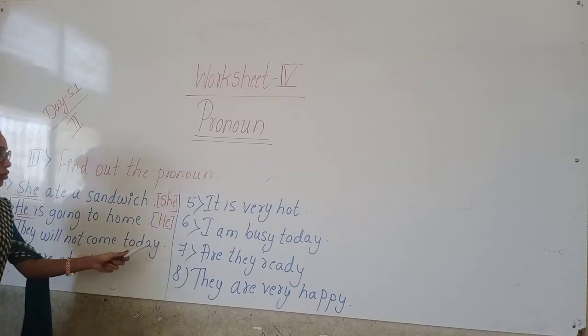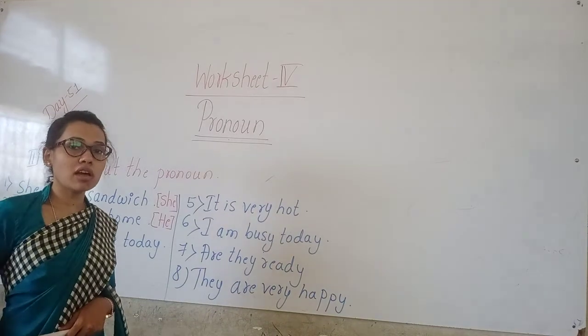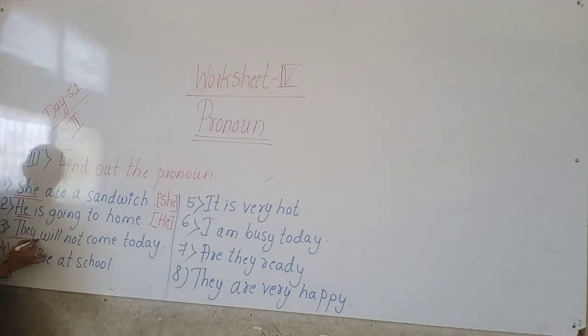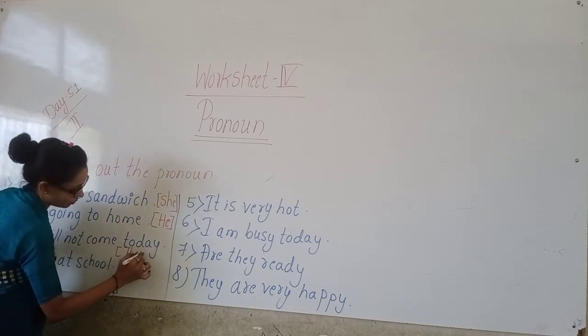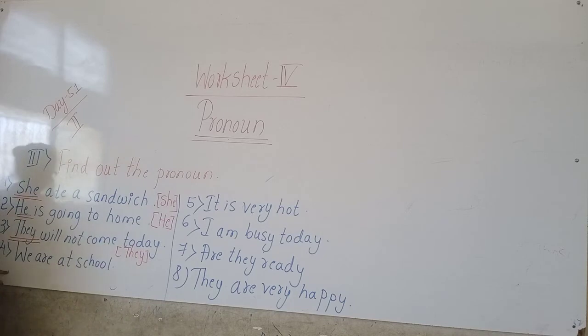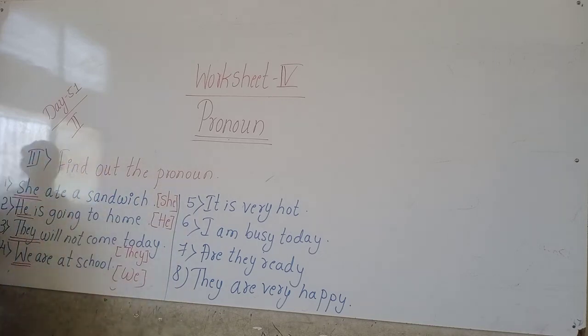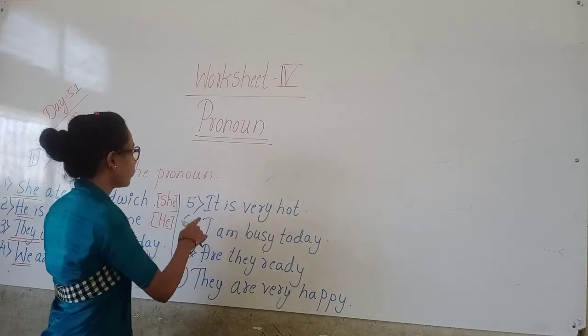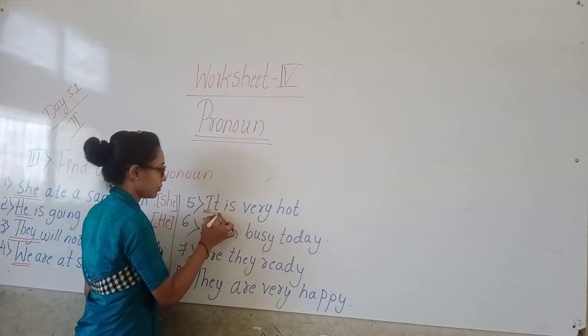They will not come today. Third one, they will not come today. So which is the pronoun, children, here? Yes, they. So we have to underline they and write here, they is the pronoun. Okay. Next one, we are at school. So which is the pronoun, children, here? What will be the answer? Yes, we is the pronoun here. Okay. Fifth one, it is very hot. So which is the pronoun, children? It.